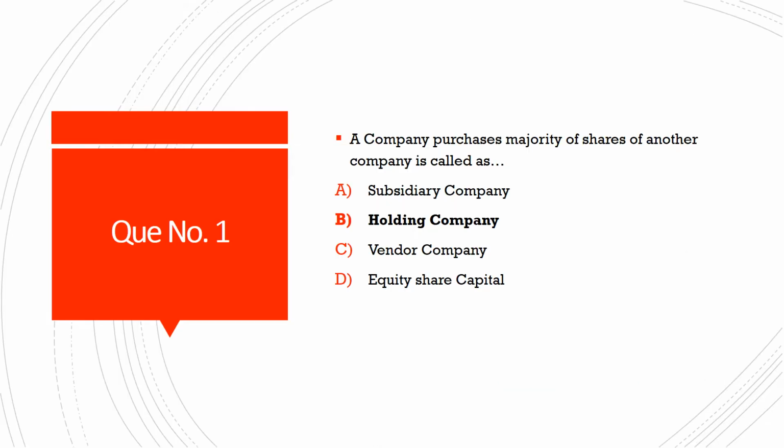Question number 1. A company purchases majority of shares of another company is called as, and the options are option A, subsidiary company, option B, holding company, option C, vendor company, and option D, equity share capital. And the correct answer is option B, holding company.